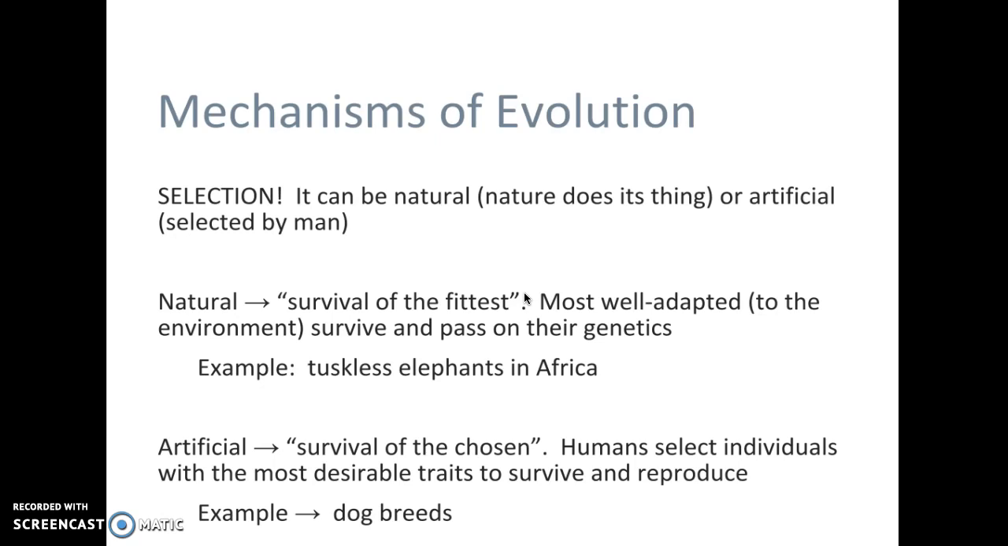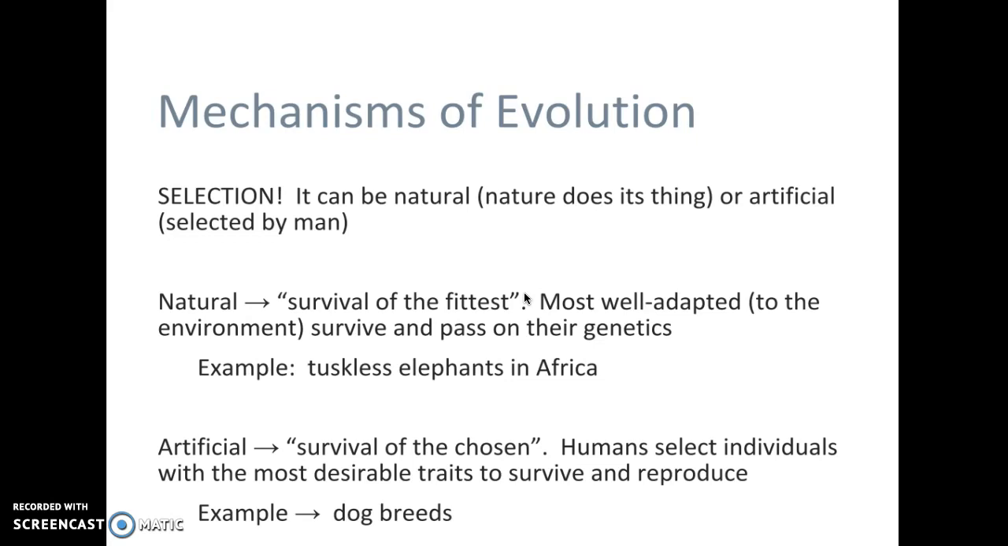When we talk about natural selection, it's survival of the fittest. Those things that are most well adapted to their environment are going to survive and pass on to the next generation, and those things could be around for millions of years. An example, tuskless elephants in Africa. They have selectively adapted to their environment and been able to thrive in Africa for quite some time.